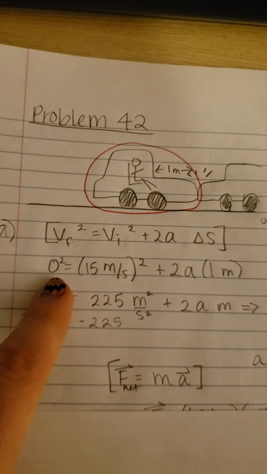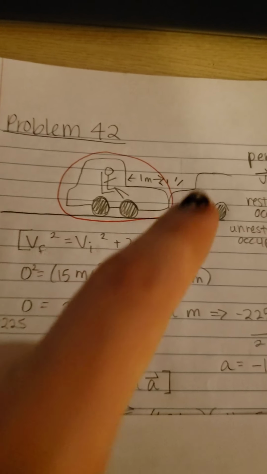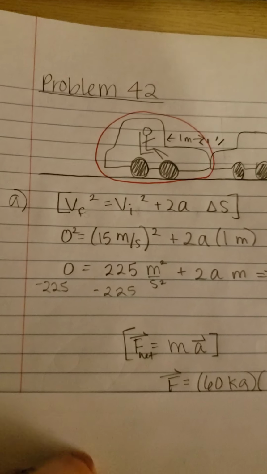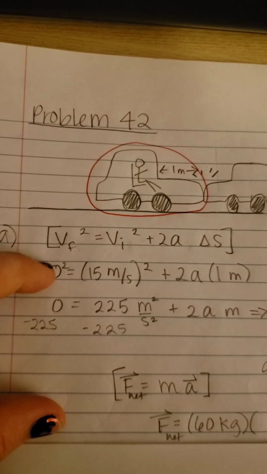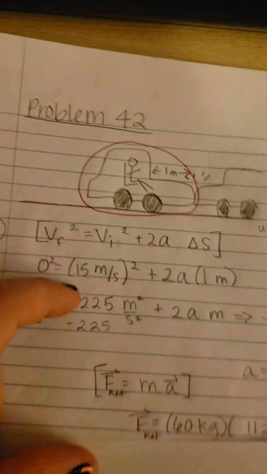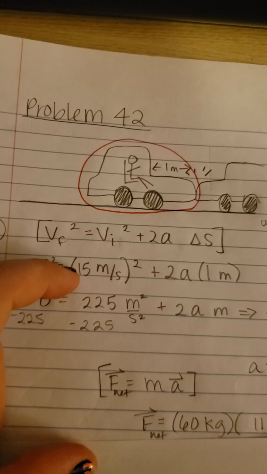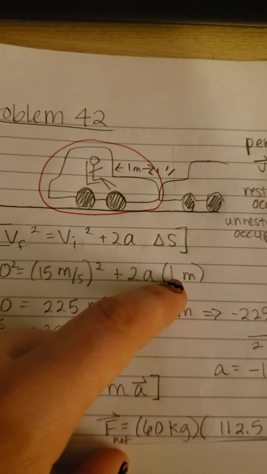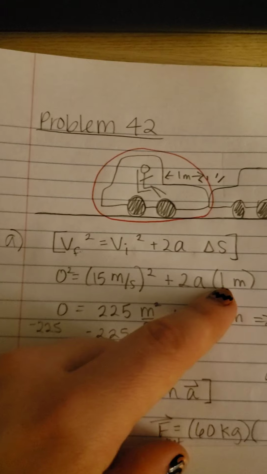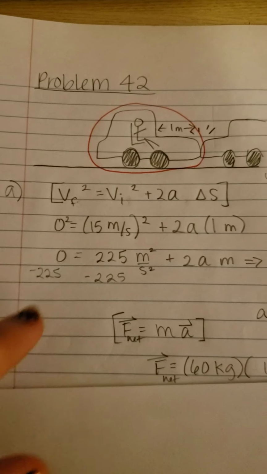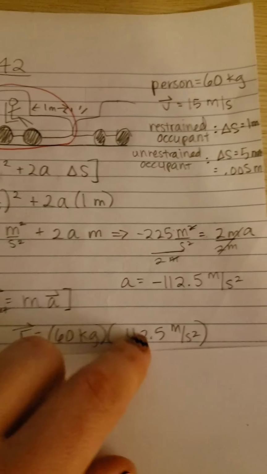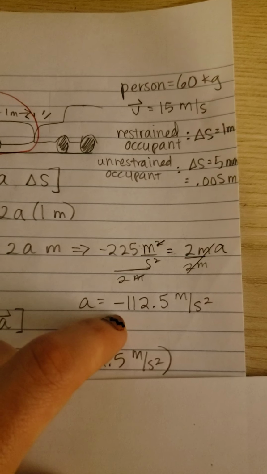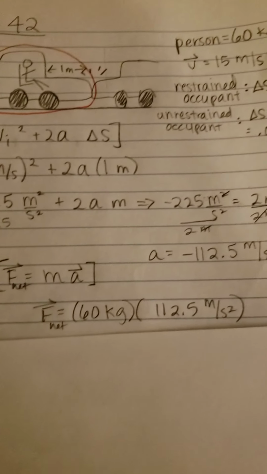So plugging in our final velocity, which is 0, because head-on collision, we're totally stopped. So 0 meters per second is our final velocity. Initial velocity we know was 15 meters per second. Square that plus 2a times our restrained person's change in position over 1 meter. So doing the math there, we get our acceleration, or deceleration, is negative 112.5 meters per second squared.